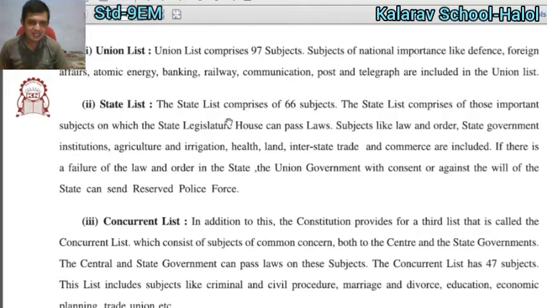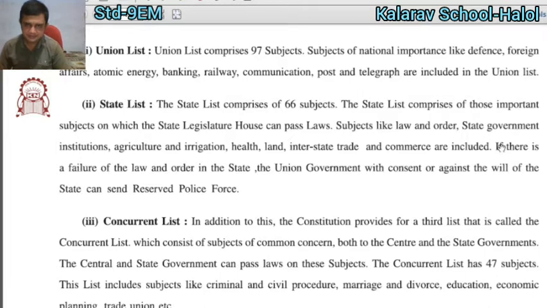Number 2 is the state list. How many subjects are there in the state list? It comprises 66 subjects. The state list is made of those important subjects on which the state legislative house can pass laws. Subjects like law and order, state government institutions, agriculture and irrigation, health, land, interstate trade and commerce are included. All these subjects are included in the state list.